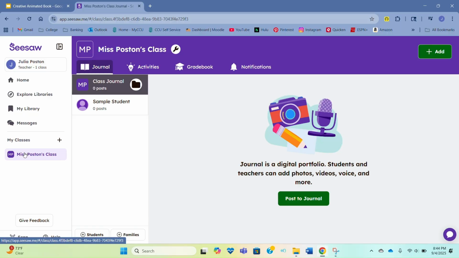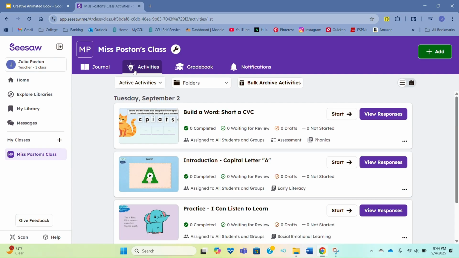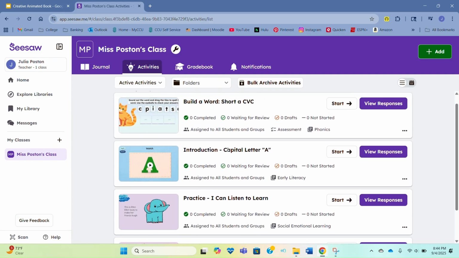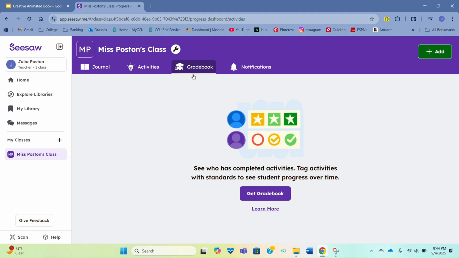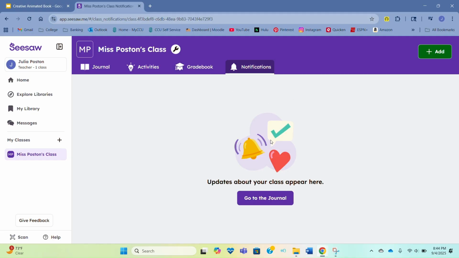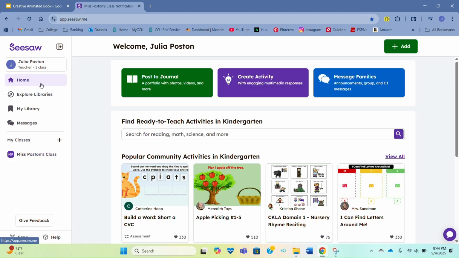So this is where my class is at, and then in your journal, this is where your photos and everything's going to go. And then this is where activities are. So these are all the ones that I've assigned, which we'd probably do most of them in class, but you could see where kids have completed it or not, and then where I've checked it or not started it at all. And then you can use it as a grade book as well. And they'll also send you notifications if you need to know anything.